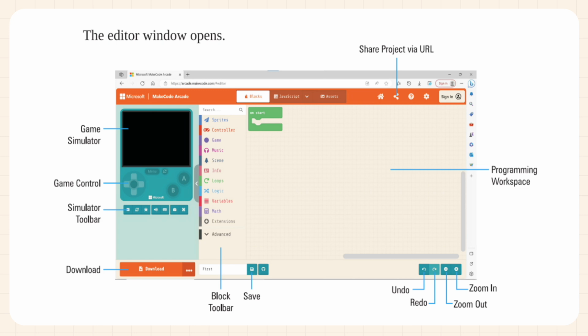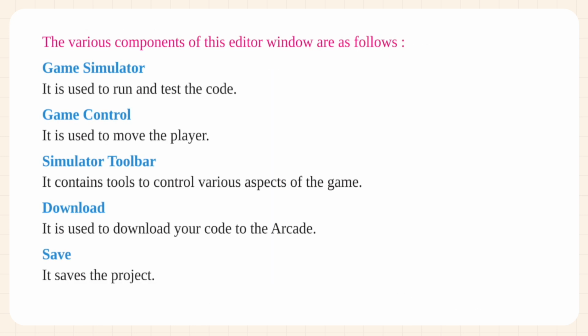The editor window opens. The various components of this editor window are as follows. Game Simulator. It is used to run and test the code. Game Control. It is used to move the player. Simulator Toolbar. It contains tools to control various aspects of the game. Download. It is used to download your code to the arcade. Save. It saves the project.